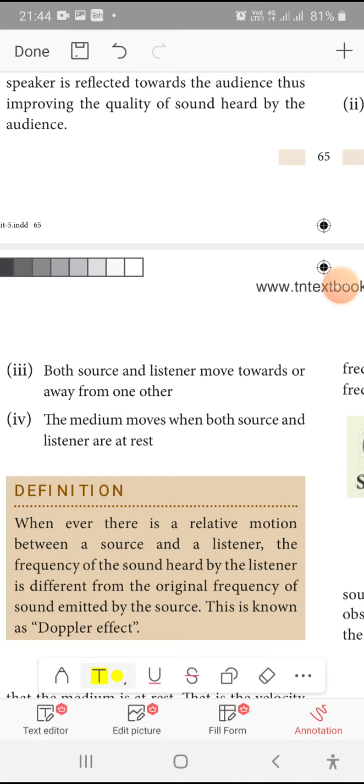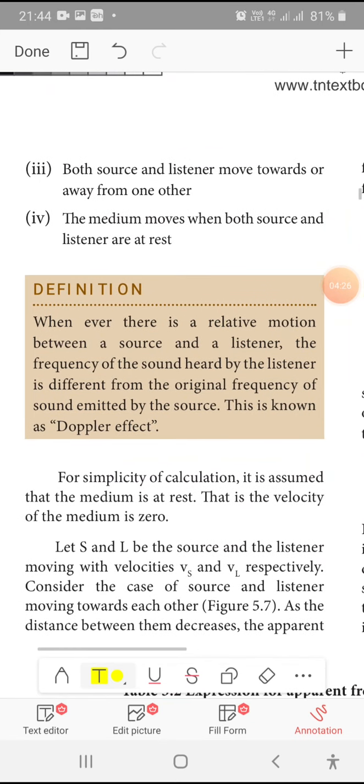So from this introduction of the Doppler effect we come to the conclusion of the definition. So what is the definition? Just mark the definition. Whenever there is a relative motion between a source and the listener, the frequency of the sound heard by the listener is different from the original frequency of the sound emitted by the source. This is known as the Doppler effect. Once again I am saying the definition. Whenever there is a relative motion between a source and a listener, the frequency of a sound heard by the listener is different from the original frequency emitted by the source. This is known as the Doppler effect.